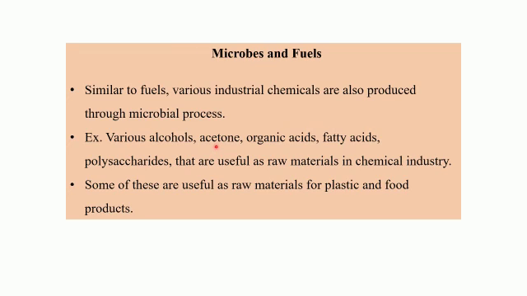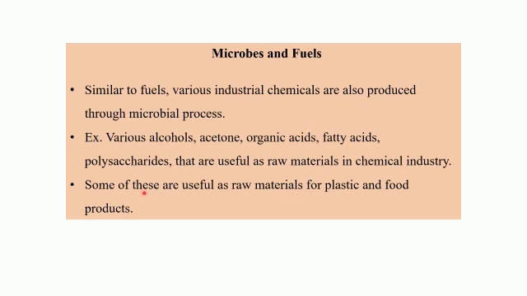We have studied various organic acids like glutamic acid, citric acid, lactic acid, etc. Fatty acids, polysaccharides, that is sugars, that are useful as raw material in the chemical industry. So these are used as raw materials, and they are in turn used to manufacture various other essential substances.